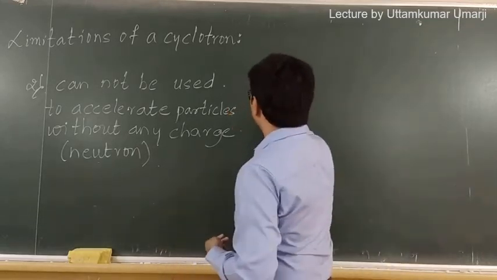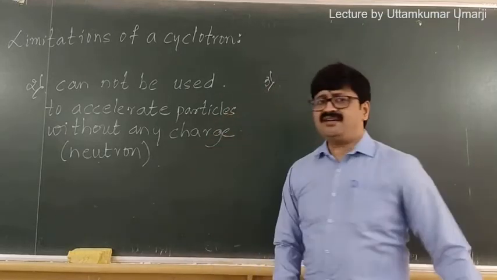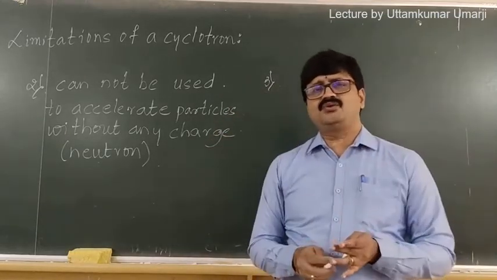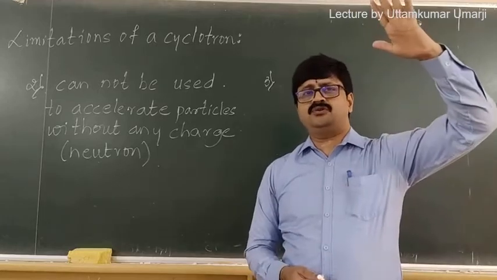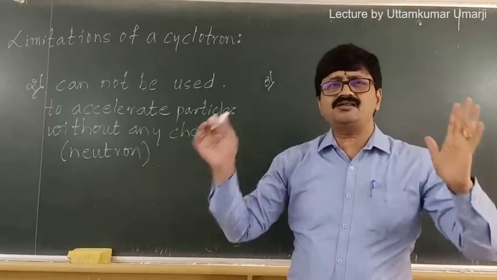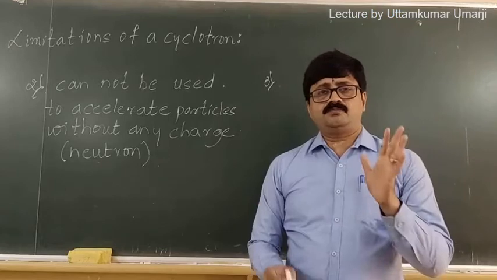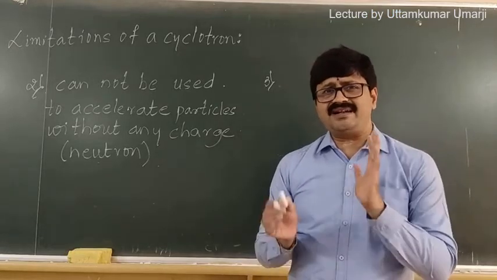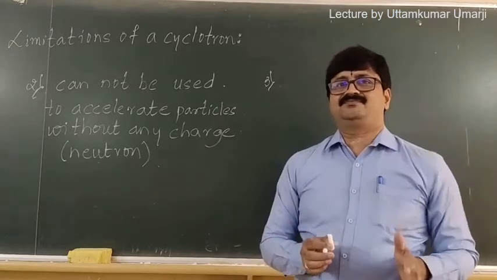Okay. Then the third limitation: a cyclotron cannot be set to a large magnetic field value so that I can get a very large amount of kinetic energy. The cyclotron's kinetic energy range is limited.